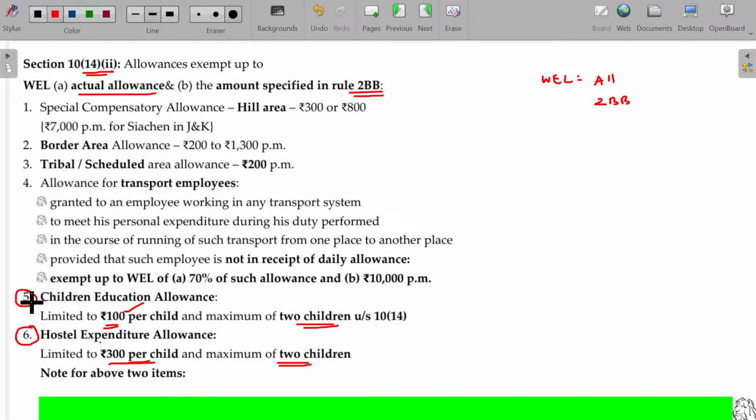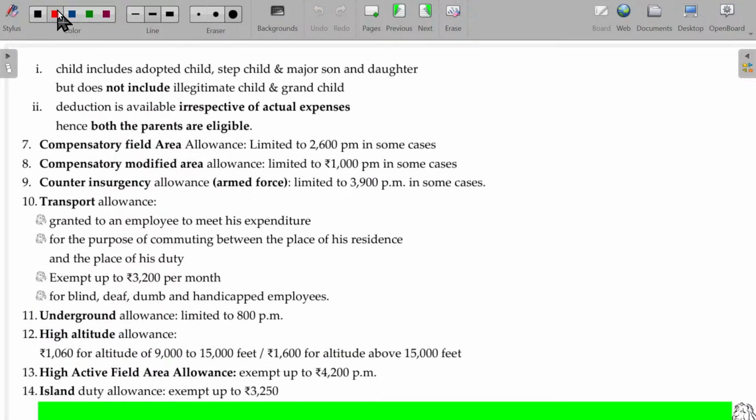And for the point number 5 and 6, child includes adopted child, stepchild, major son and daughter, but does not include illegitimate child and grandchild. So adopted child will also fall under this, and stepchild will also fall. Major son and daughter will also fall. But it does not include illegitimate child or grandchild. Those 2 children will not come under this category.